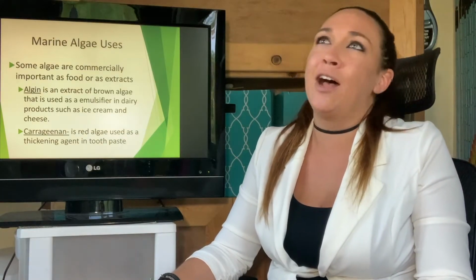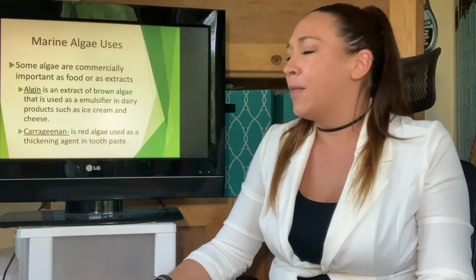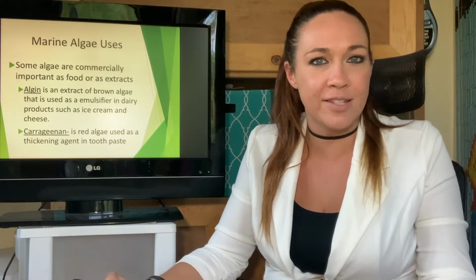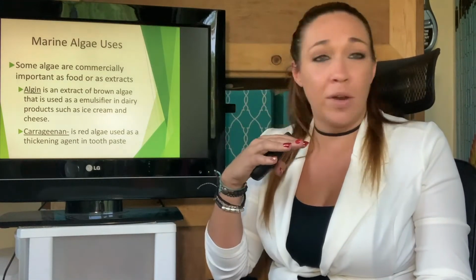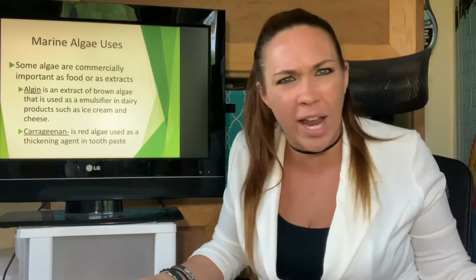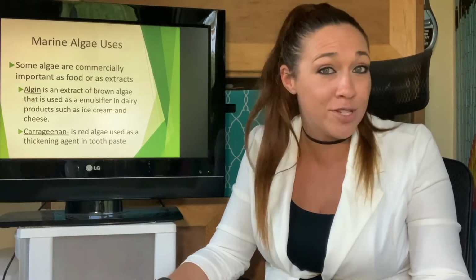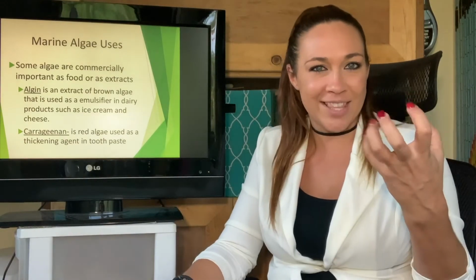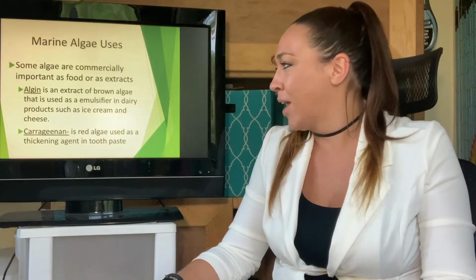So algin is an amazing little extract that is used as kind of an emulsifier. So think about cheese and stuff like that. Algin is also in ice cream, oh my god. That's exactly what gives it that plump ice cream texture. And you're like, wait, ice cream? Yes, it's not just milk and sugar. It's literally algin as well. So it gives it that nice thickening agent.